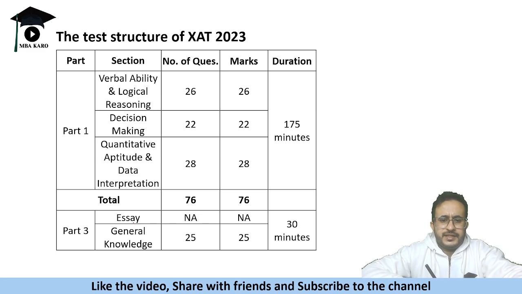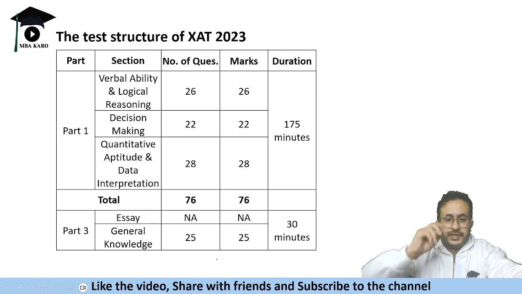As I said, there is a time duration for this test. It consisted of 175 minutes. Prior to that, it was 170 minutes. Okay, so this is the distribution, and 30 minutes for general knowledge, right?